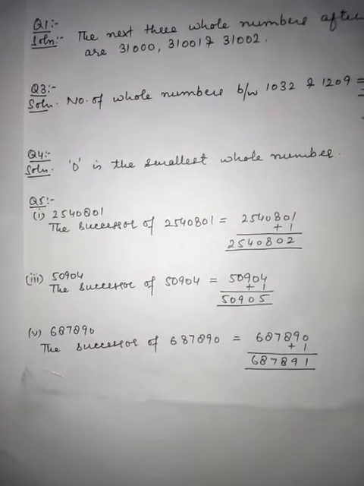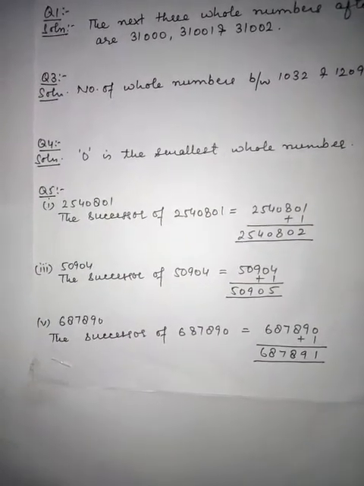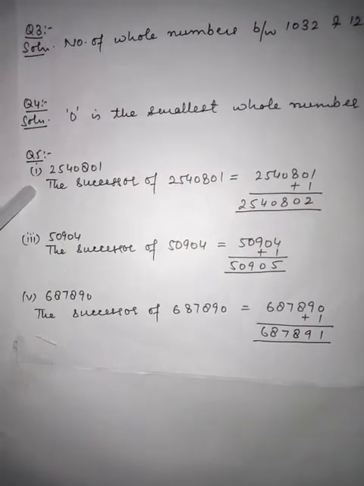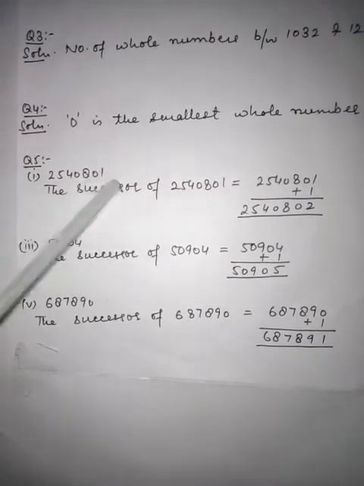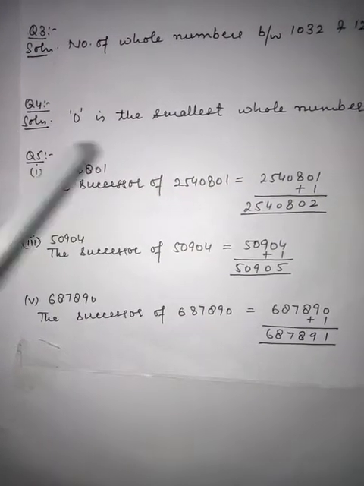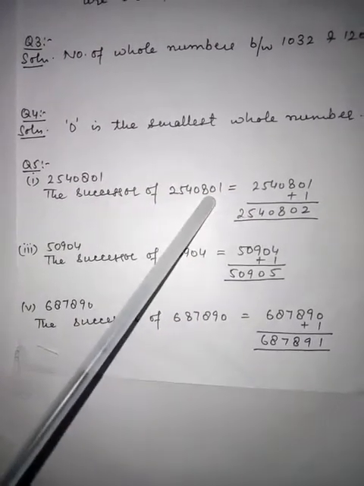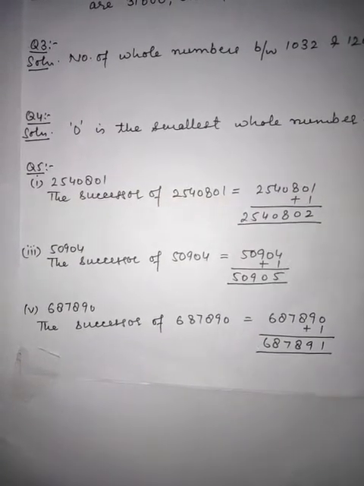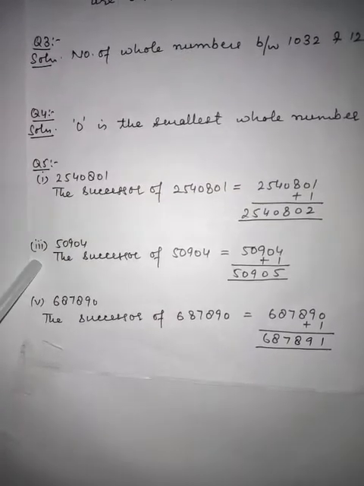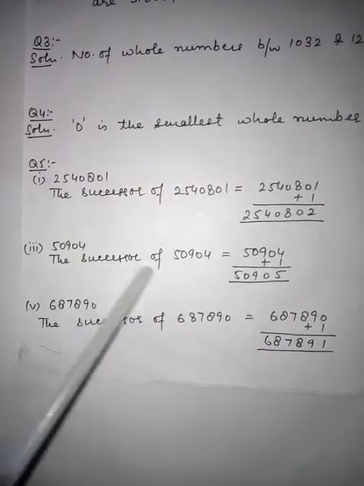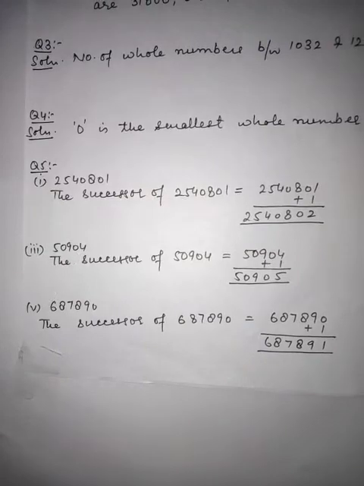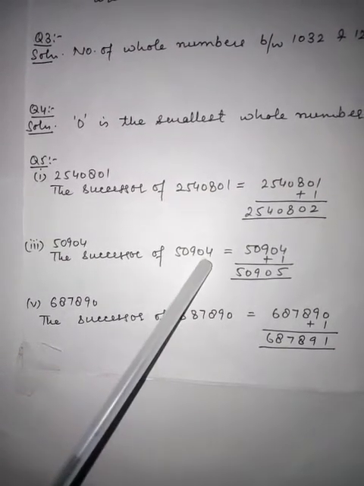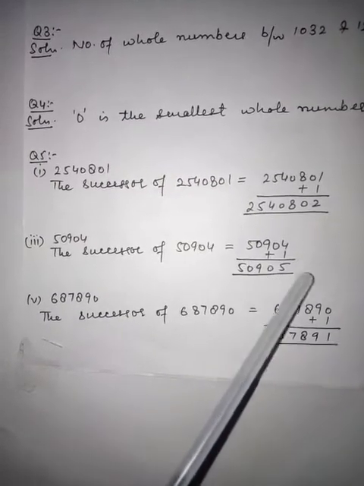Now we have question number 5: write the successor of the following numbers. What is the first part? 2540801. How can we find out the successor? By adding 1. So when we add 1, we will get the successor of this number, 2540802. Similarly, we have the third part, the successor of 50904. By adding 1, the successor of 50904 is 50905.